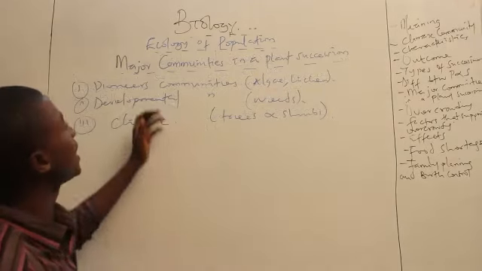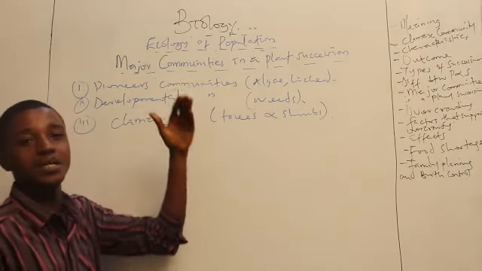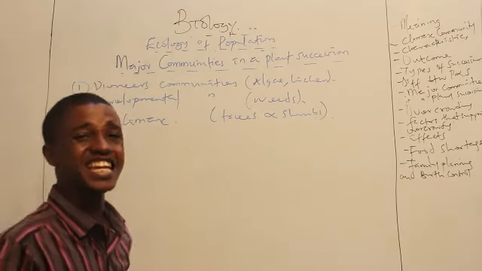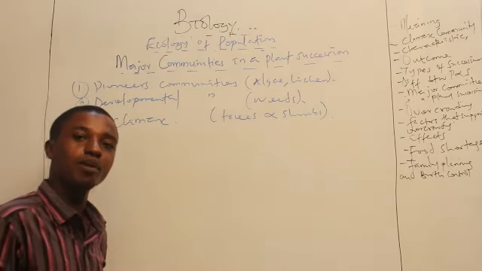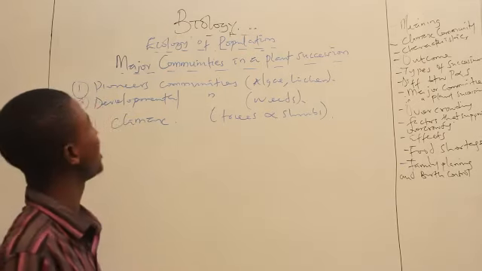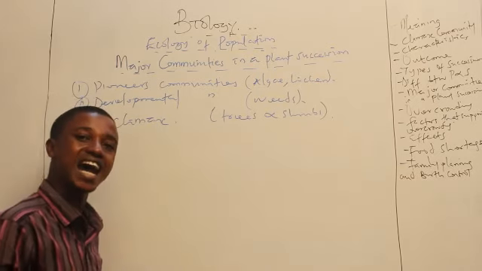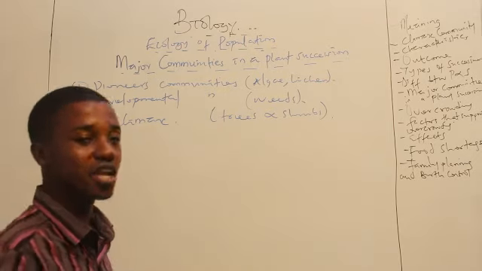Okay, so now we're going to be looking at the major communities in a plant succession. What do I mean by the major communities? I'm talking about the components of the community in a plant succession. So number one is the pioneer community. As I said earlier, the pioneer community are the invaders. They are the first organisms to colonize a bare land, a land that has not been used before.